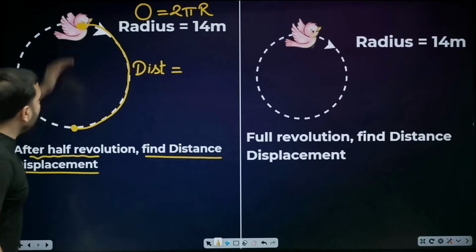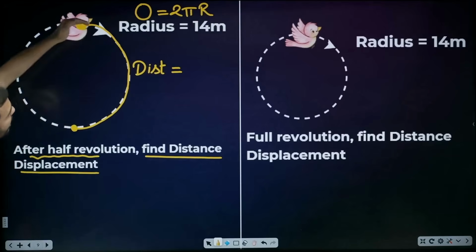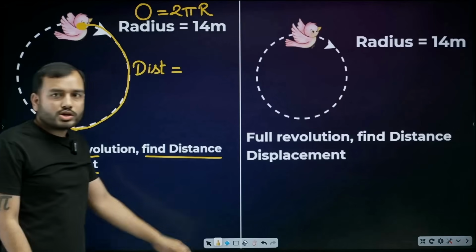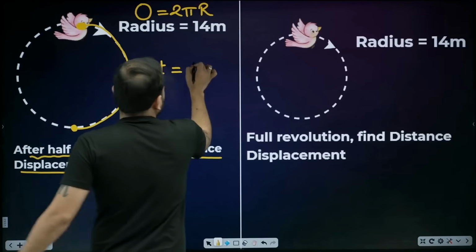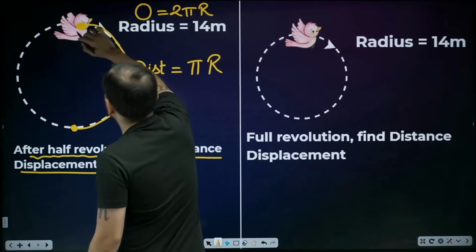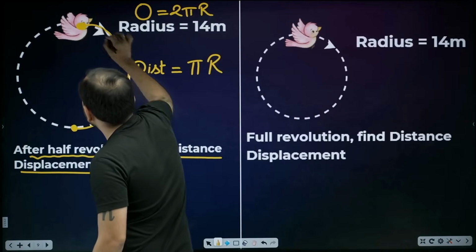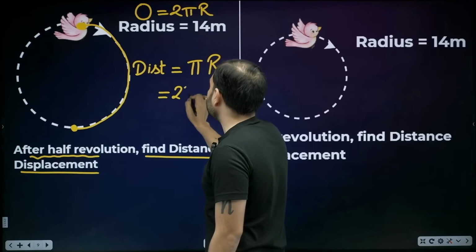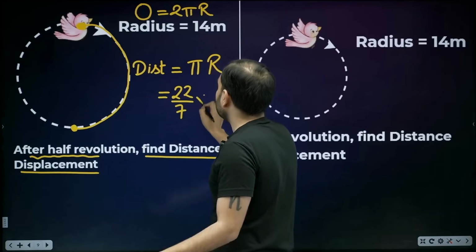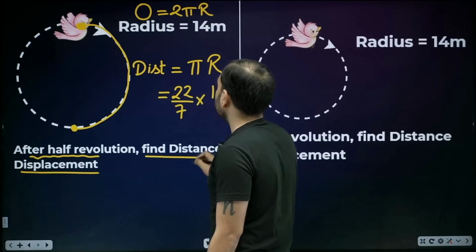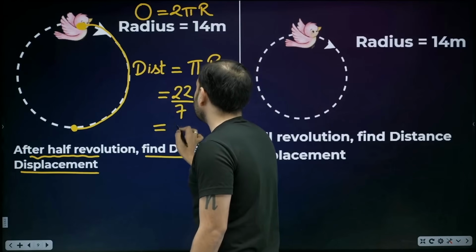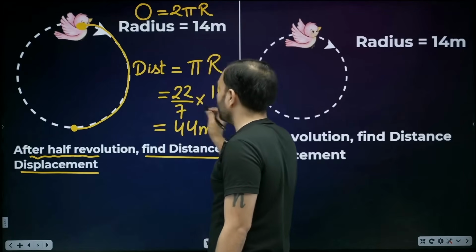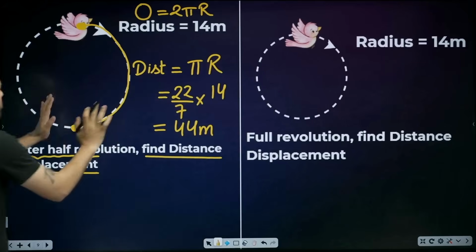So how much is this? Half perimeter, half circumference. How much will be half of 2 pi r? It's pi r. The whole thing is 2 pi r and half of it is pi r. So pi is 22 by 7, let's consider it, and r is 14. It's given. 22 by 7 times 14 is how much? 44 meters.